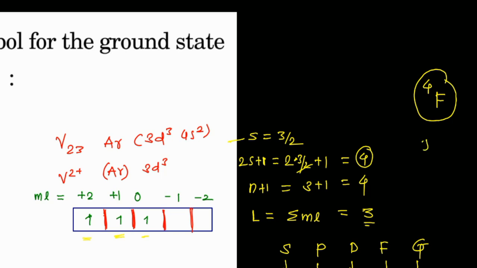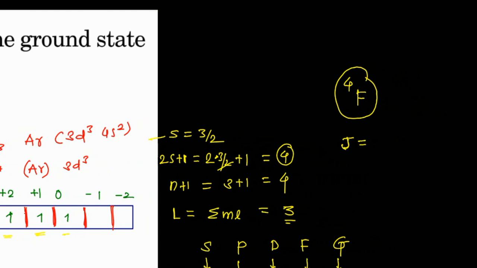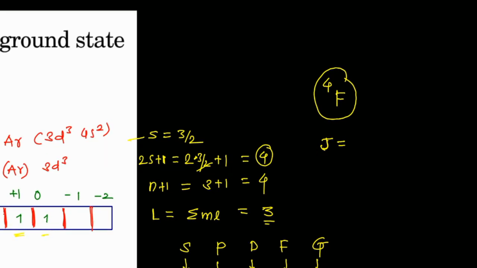Now we have to find J. J can be found from L and S values. Whenever the shell is less than half filled, you use L minus S, and whenever it is more than half filled, you use L plus S. Now the value of L is 3 and the spin value is 3 by 2, so we subtract: 3 minus 3 by 2.